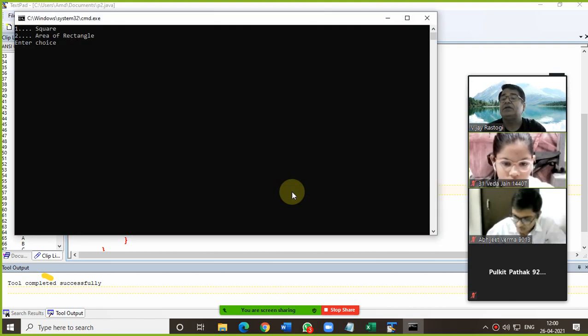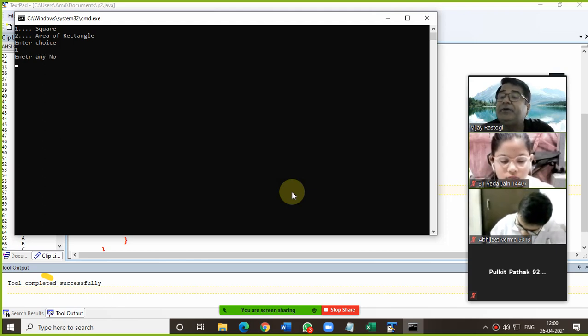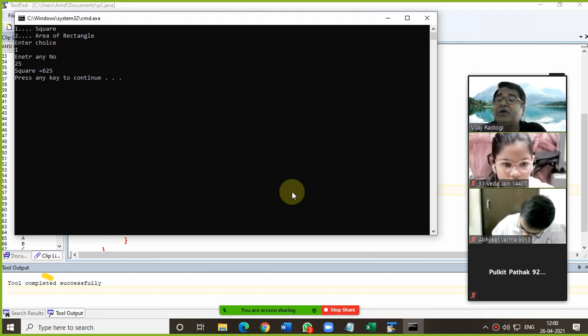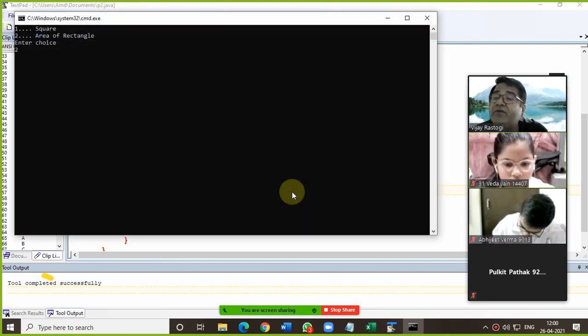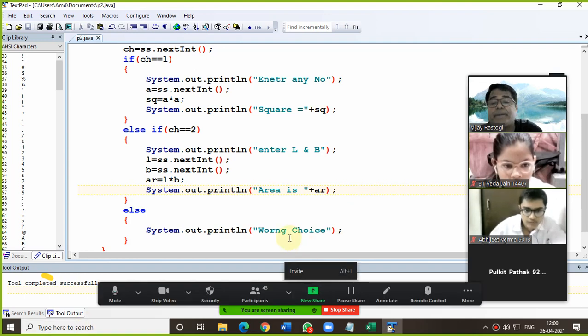And now the choice is coming here. Choice 1 is square. Choice 2 is area of rectangle. First of all I am calculating the square of a number, and 625 is coming. Now again while executing, the second choice. The area is coming 18. I hope these things are clear, everybody.